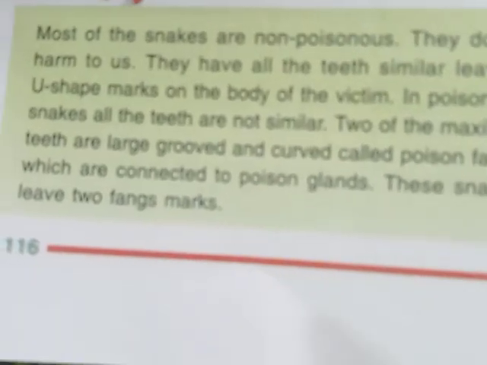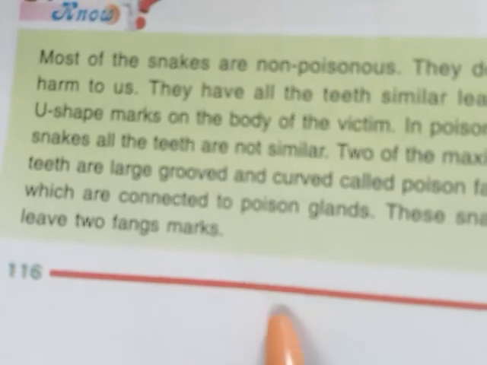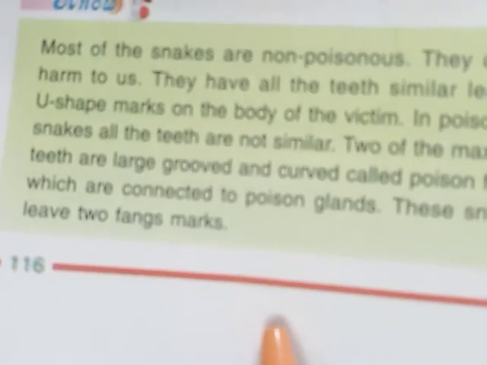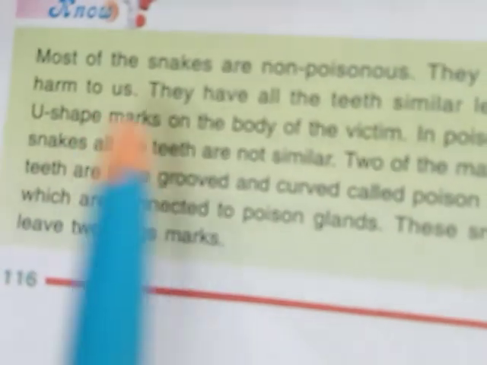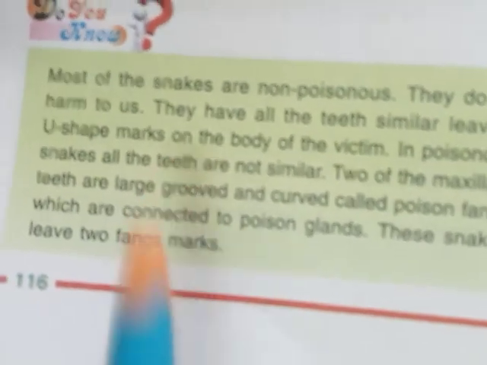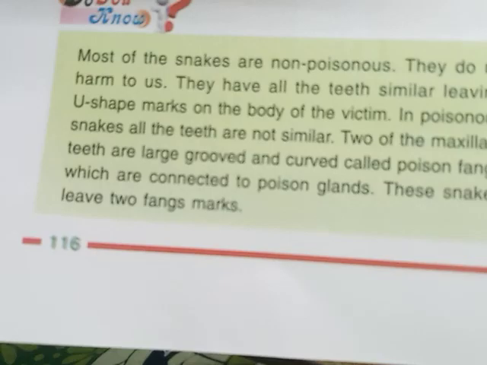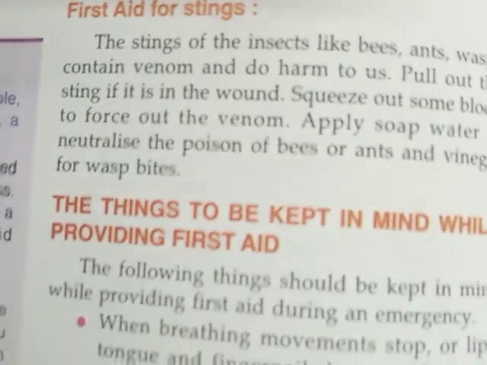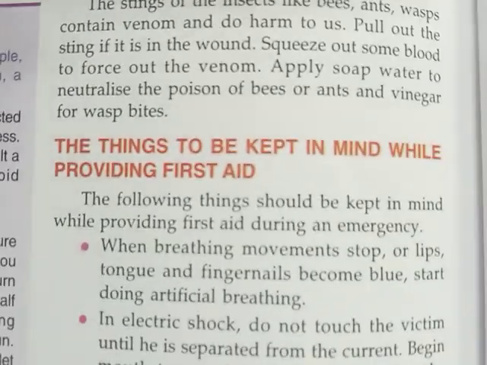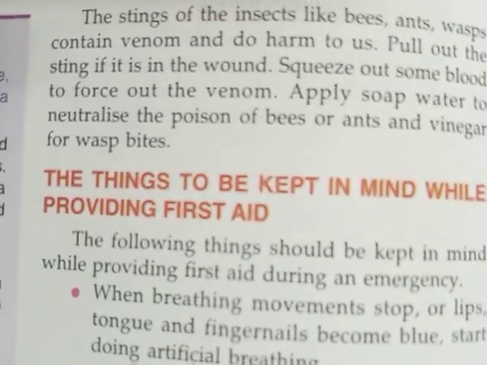And if the person is bitten by a non-poisonous snake, it will leave a U-shaped mark on the body of the victim. So in this way we can identify whether a poisonous snake or a non-poisonous snake has bitten us. So these are about the bites of the animals.